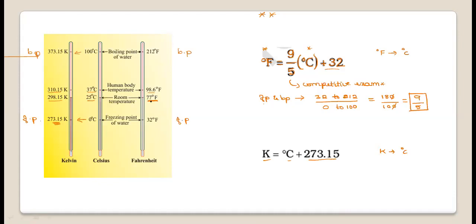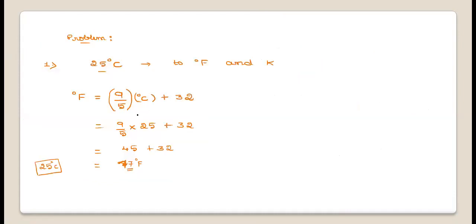Now how is it 77 degree Fahrenheit? You have to consider the calculation part. So this is the formula for converting degree Celsius to Fahrenheit. Now we'll consider the degree Celsius value to the Kelvin scale. We know that the Kelvin scale value will be equal to the degree Celsius value plus 273.15. Either you can take this .15 or you can leave it, which is a negligible value. Now the degree Celsius value is 25 plus 273.15.